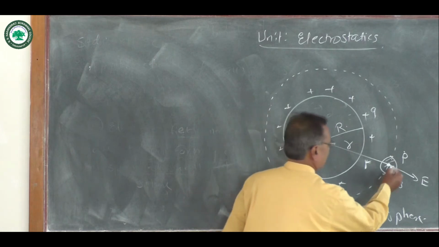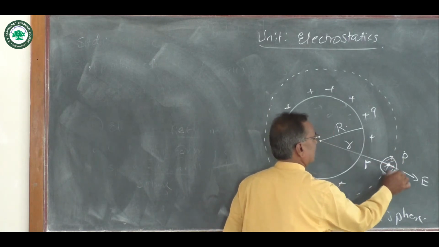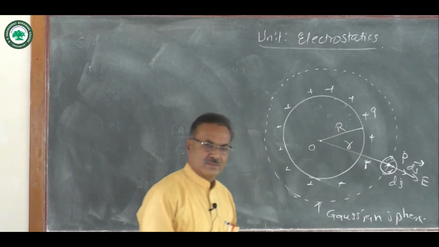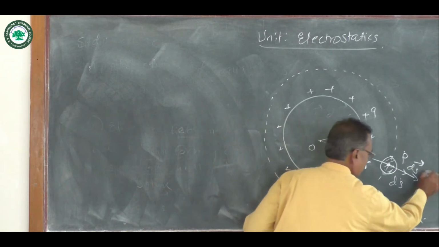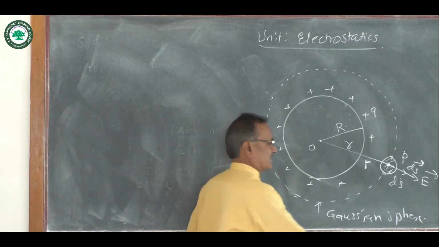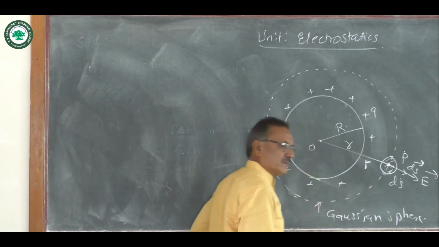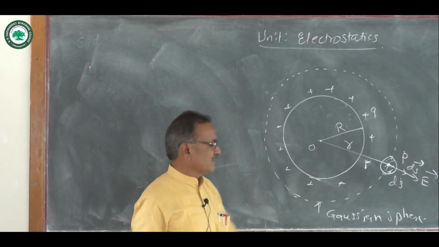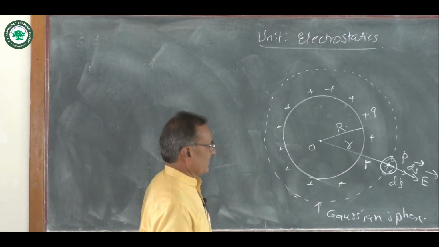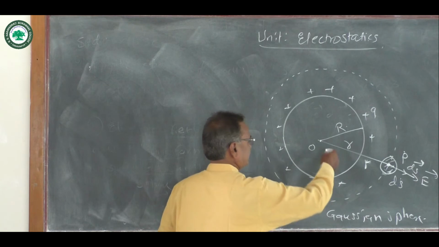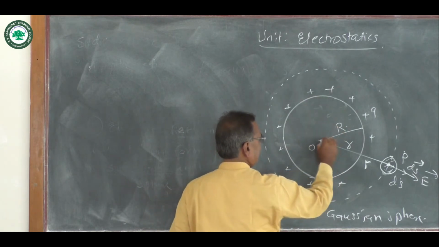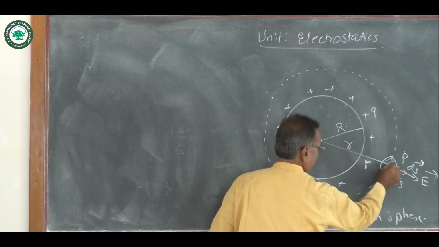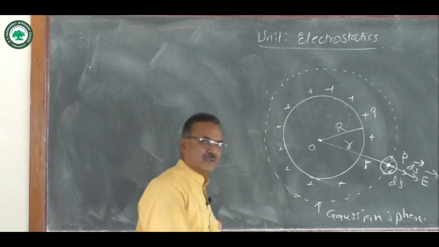The vector of this small area, vector ds, is along the direction of electric intensity. So, vector ds and vector E are along the same direction. The electric intensity in this article we have to find at point P.